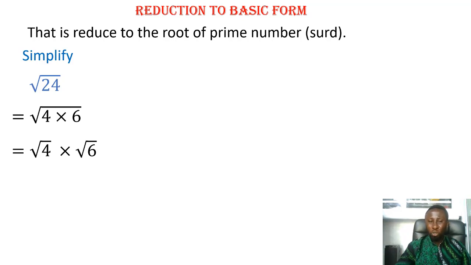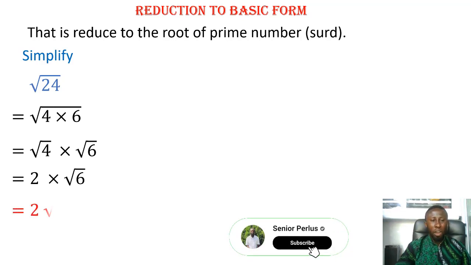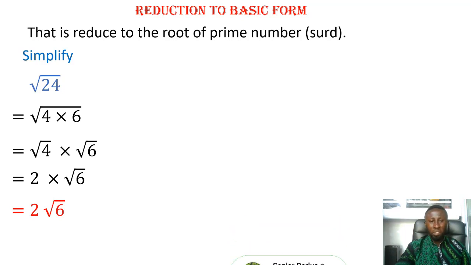Then you will get 2. So the square root of 4 is 2. Then as for the 6, it's not a perfect square. So root 6 is an irrational number, a surd. So therefore our answer is 2 root 6.